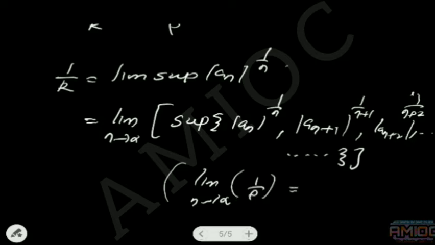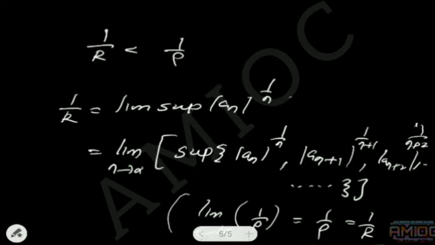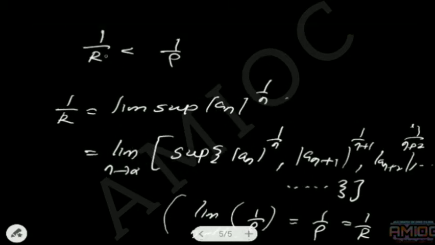But we are already given that the limit supremum of this set is 1 by r, which implies 1 by r equals 1 by rho. That contradicts our assumption that 1 by r is strictly less than 1 by rho.